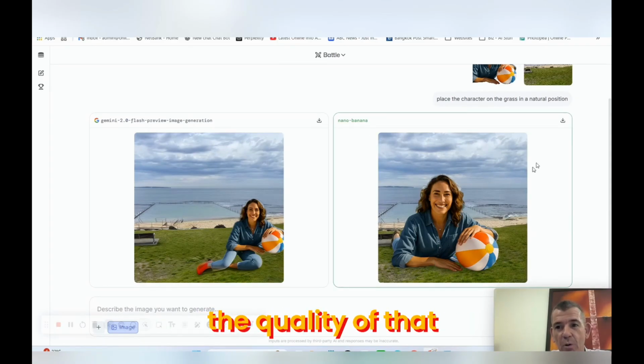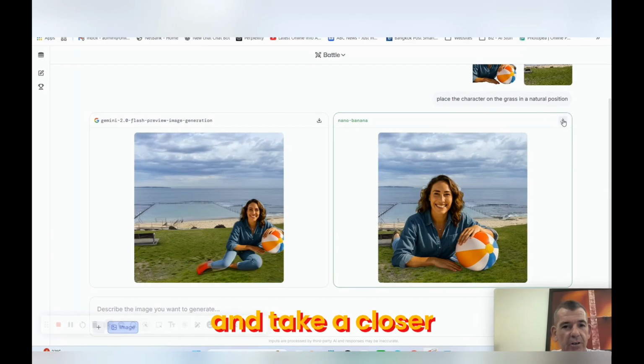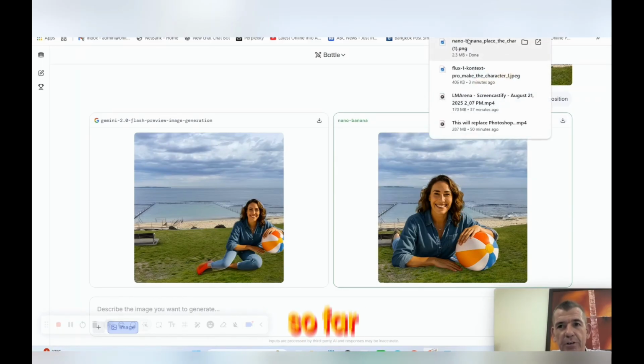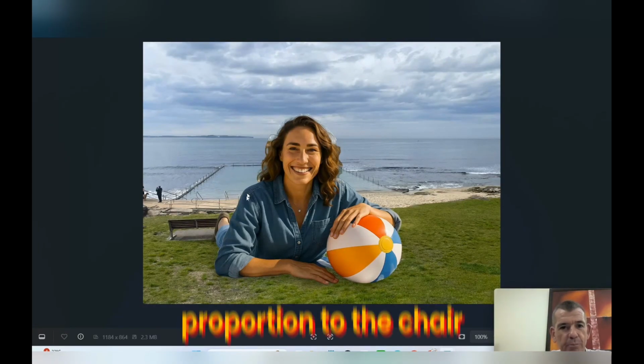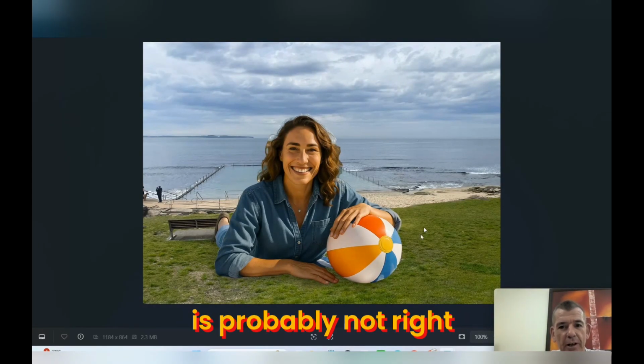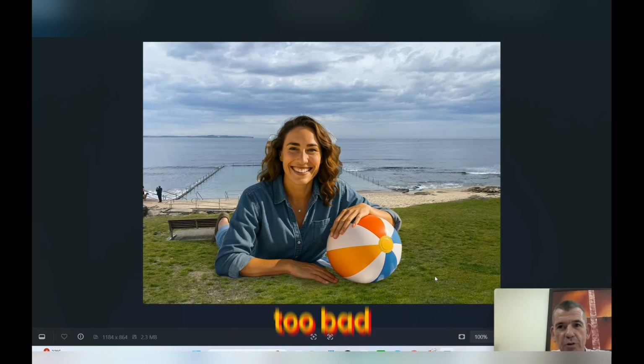And we can see the quality of that. Let's download that image and take a closer look at it. That is very, very good. So far, I must say Nano Banana does look quite impressive. Proportion to the chair is probably not right, but the two images weren't too bad. Yeah, okay, let's try one more.